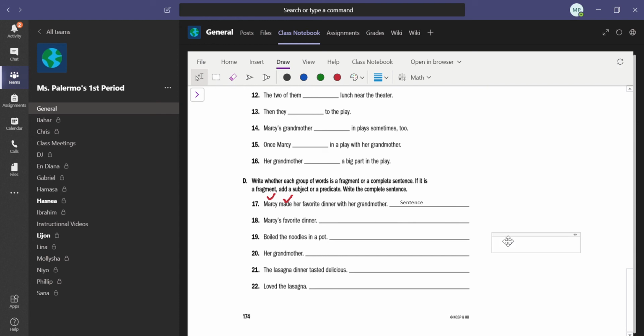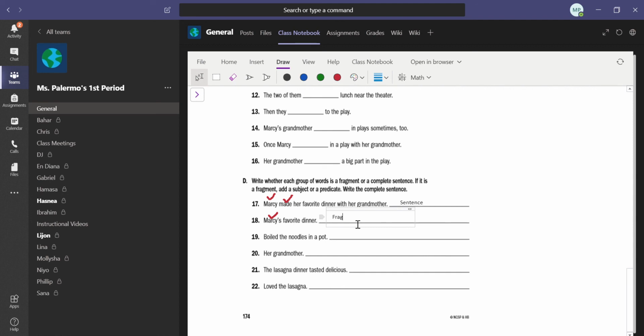Let's try number 18 together. Marcy's favorite dinner. Something's wrong here. I see I have a subject, but what am I missing? Oh, let's erase that. Okay. If you thought verb, you are correct.